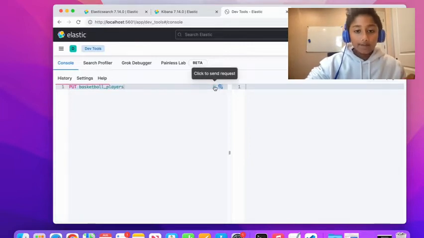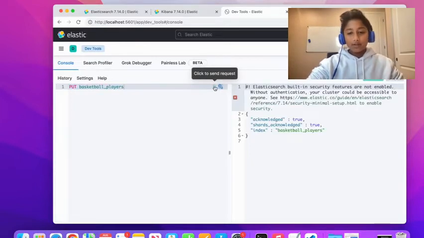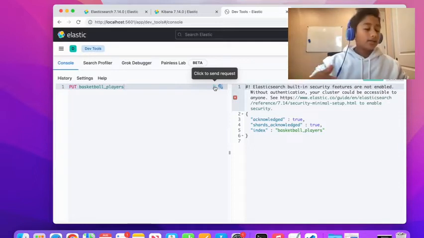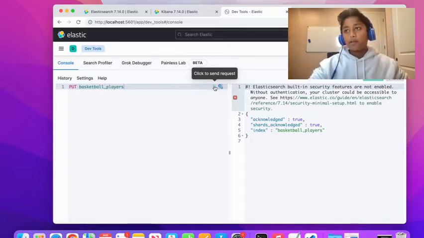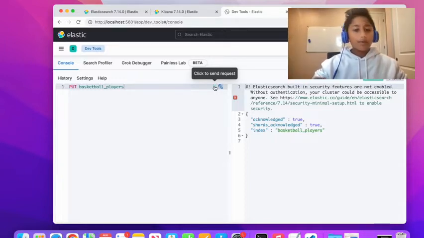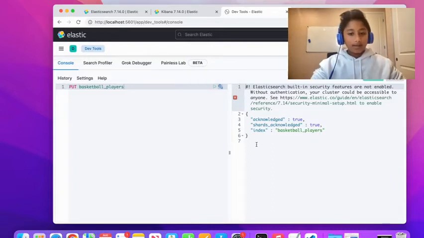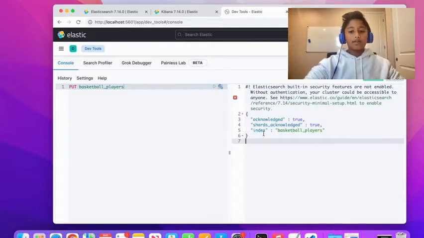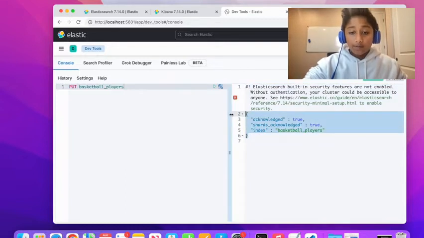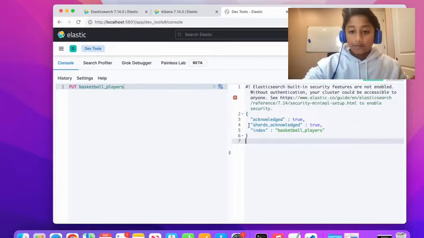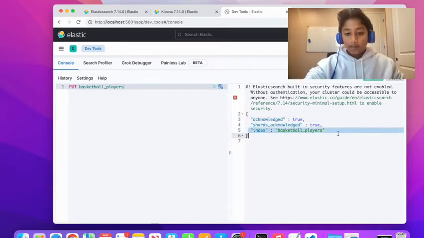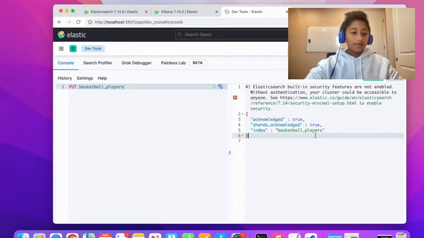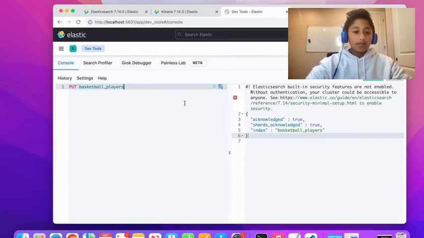This is going to store data about, let's say, the top 10 players, and maybe it'll store data on how many points they average or how many assists, something like that. It's just top 10 in my opinion. But perfect, if this runs fine, it should return you this JSON object. It says acknowledged true, and then tells you the index of basketball players.